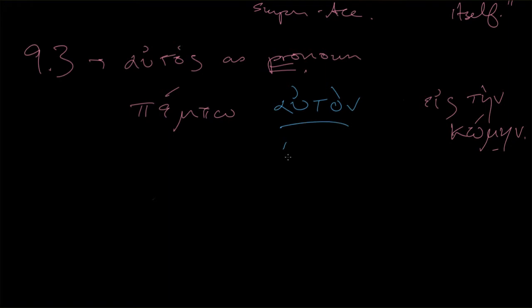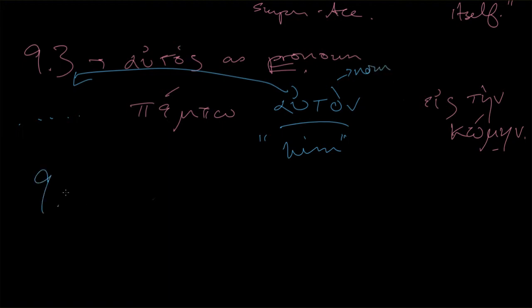I am sending him. Well, who is that him? Well, we know it was the young man, ho neanias. Maybe if we mentioned him in an earlier sentence, we'd be able to say, oh yes, that's going back. But here it's standing on its own, filling in the place of a noun. There's no intensifying, there's just a replacement.